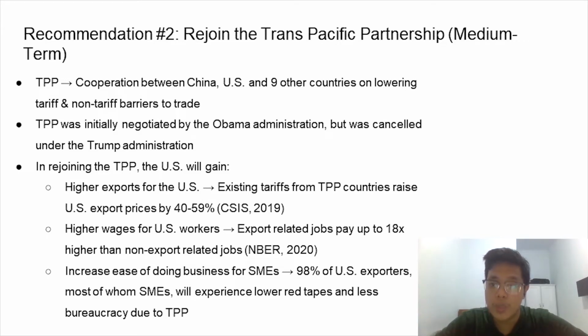First will be to increase exports for the US, because currently existing tariffs from TPP countries raise US export prices by 40 to 59%. Second will be to increase wages for US workers, because we know, according to the National Bureau of Economic Research, that export-related jobs actually pay up to 18 times higher compared to non-export related jobs.